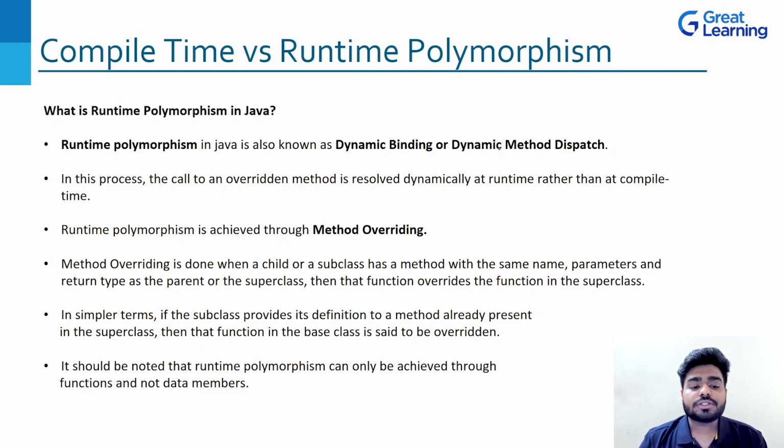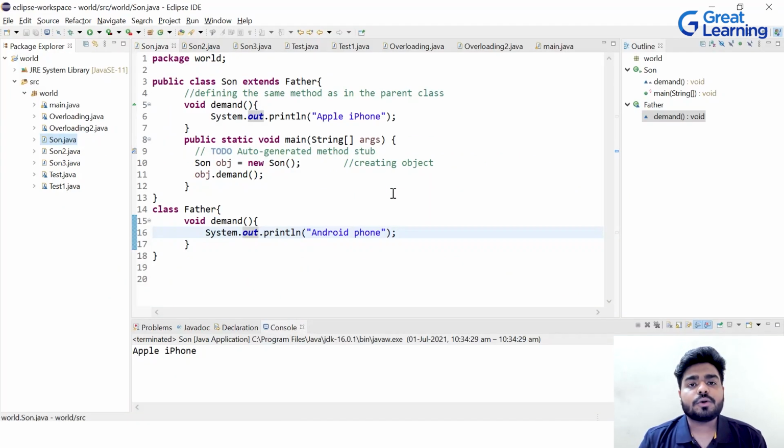So now that we have understood all these points, it should be noted that runtime polymorphism can only be achieved through functions and not data members. This point is really very useful for you because it's clearly mentioned that runtime polymorphism will be only achieved through functions and not data members. Let's have a look at an example of what that sentence means.